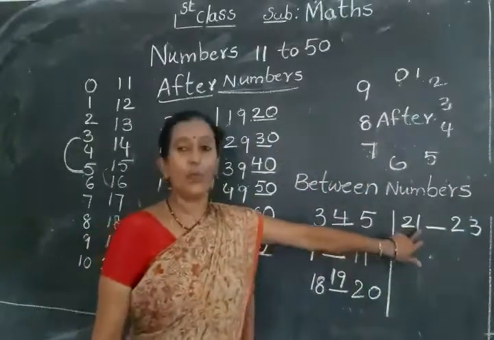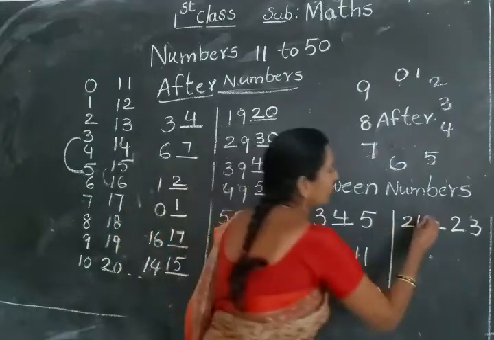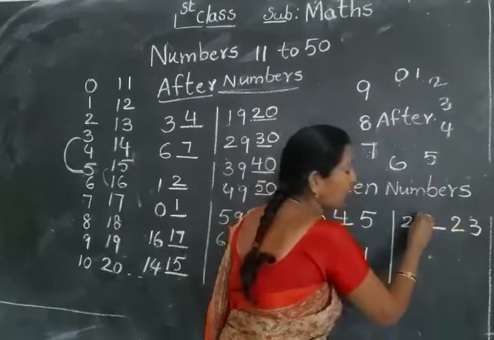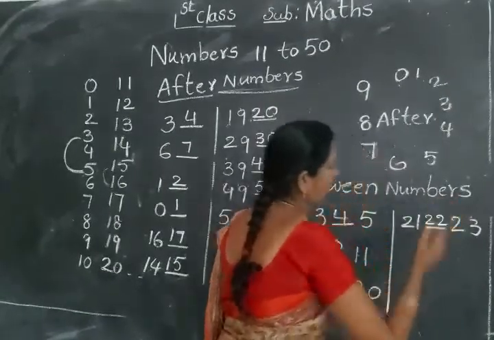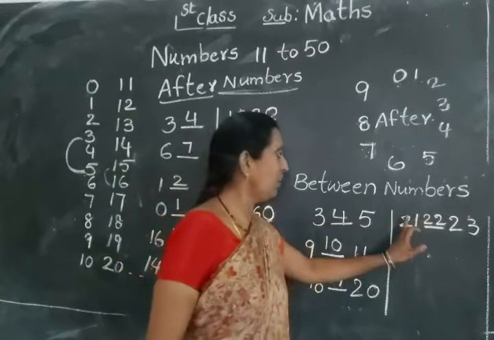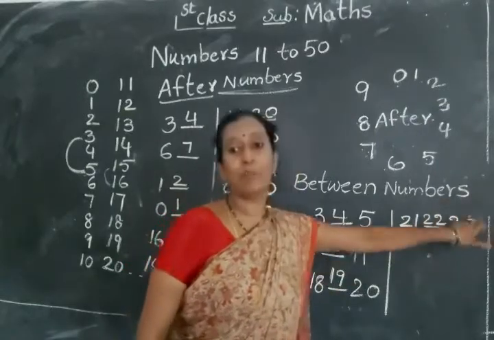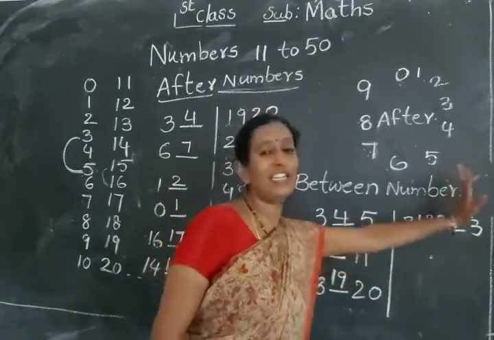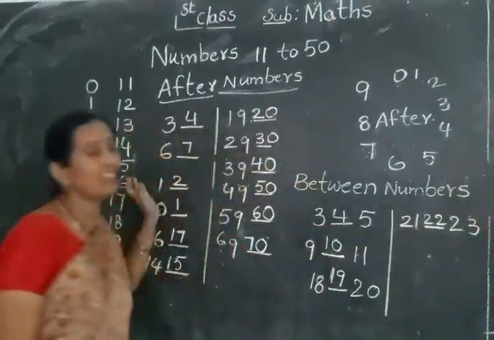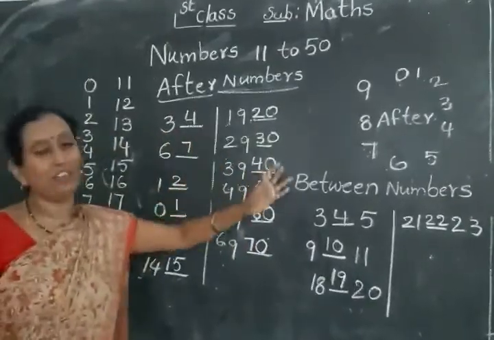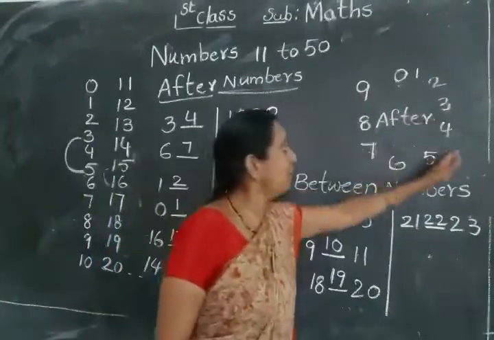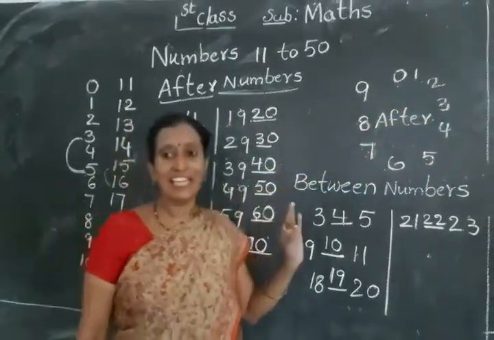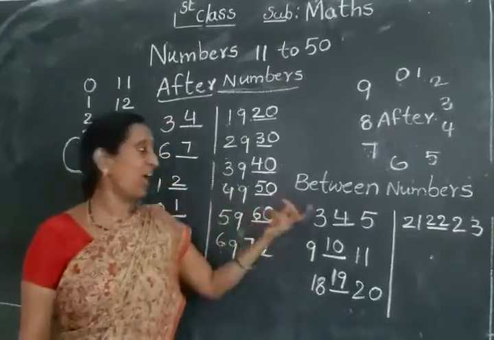20. Here, 21 after which number? 2 is the same. And 1 after which number? 2, no? So 21 and 23, the number in the middle is 22. 21, 22, 23. Like this you learn, no? Before, after, between. This concept you have to learn, practice 2 or 3 times. You will easily identify the before, after and between numbers.